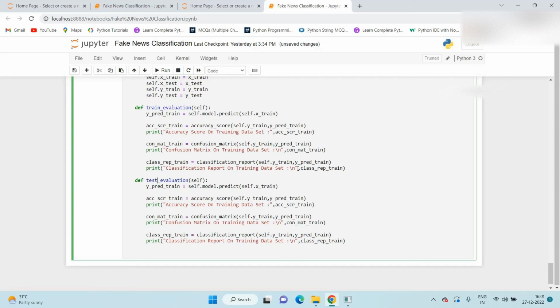Instead of training, we change it to test: y prediction on test dataset. self.model.predict, instead of X_train, we pass X_test now. Here also in the accuracy score, instead of y_train we use y_test, and this parameter, y_prediction_test, we pass here. The same thing we need to do for the confusion matrix as well as the classification report.